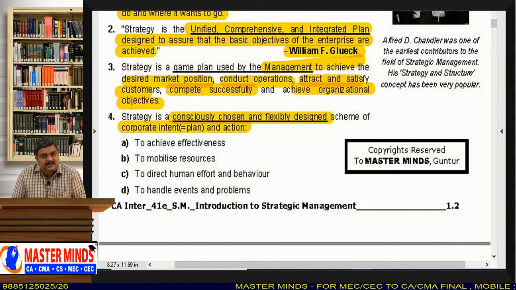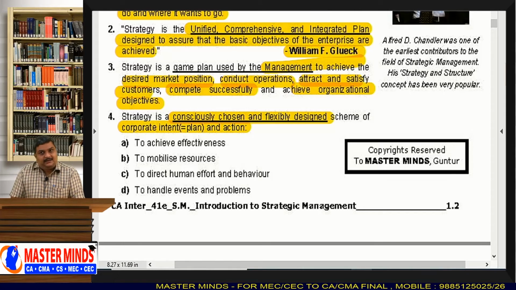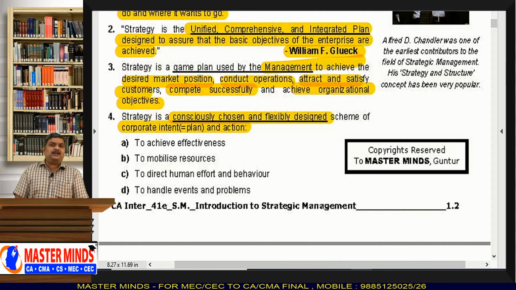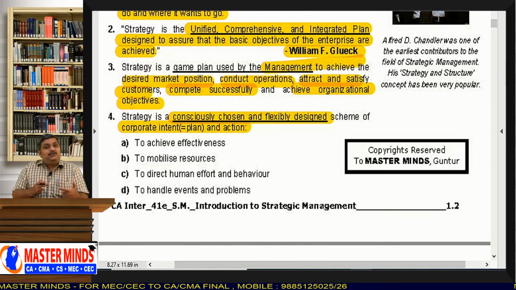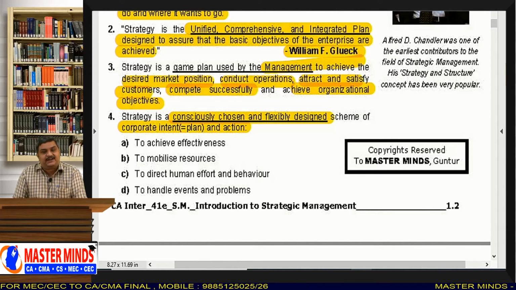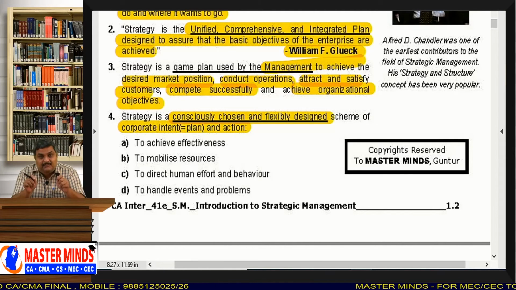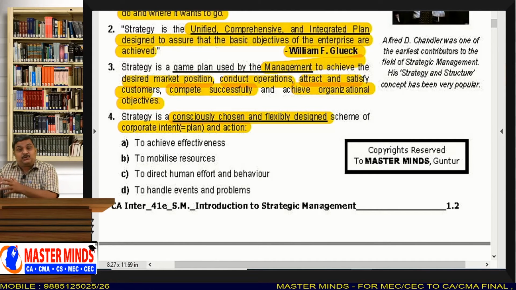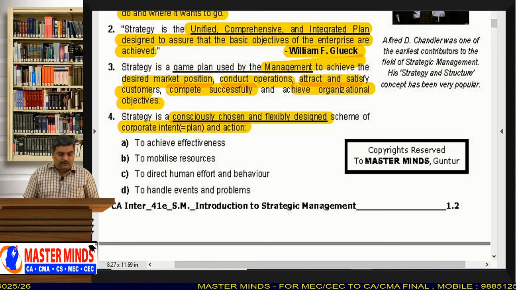What do you mean by flexibly designed? See, you made a plan and you are following that plan. And all of a sudden there is a pandemic outbreak, the COVID-19 outbreak. So now you have to change your strategy, you have to change your plan. You cannot simply say, whatever may come in my way, I will never change my strategy. No, you cannot say like that. Your strategy should be designed in a flexible manner, changed according to the situations. So a strategy should not be rigid, but flexible. That is the most important point.